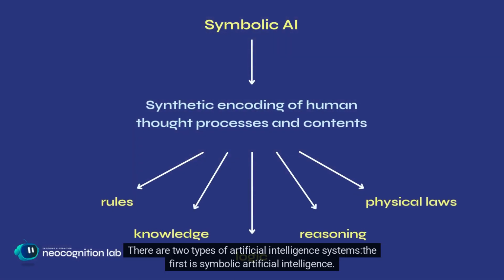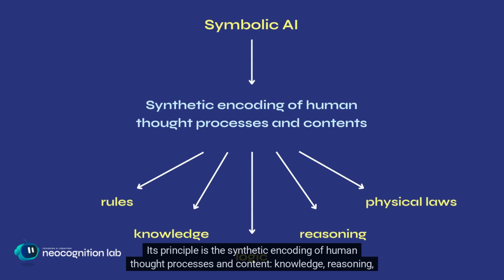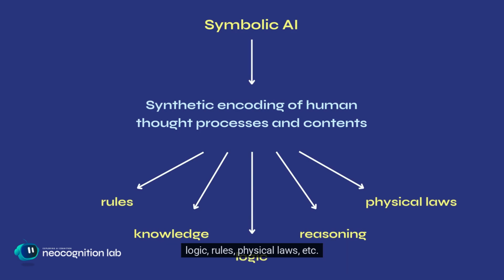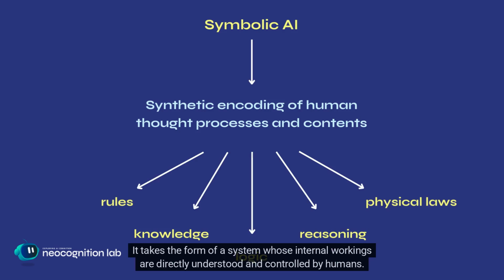There are two types of artificial intelligence systems. The first is symbolic artificial intelligence. Its principle is the synthetic encoding of human thought processes and content: knowledge, reasoning, logic, rules, physical laws, etc. It takes the form of a system whose internal workings are directly understood and controlled by humans.